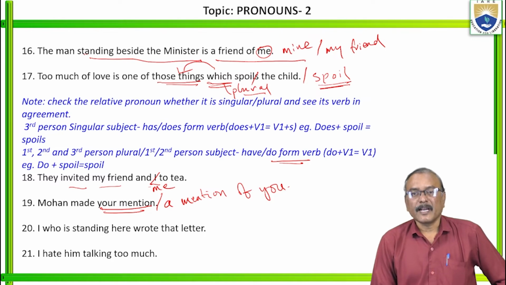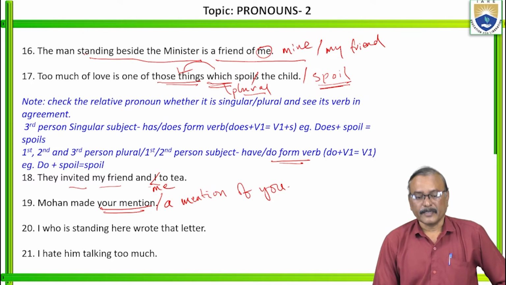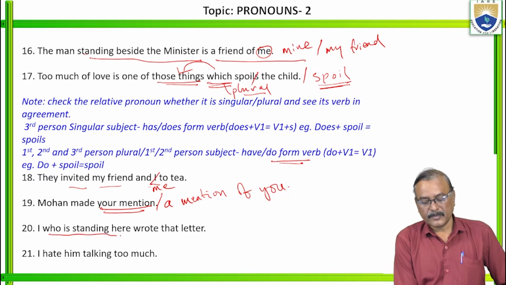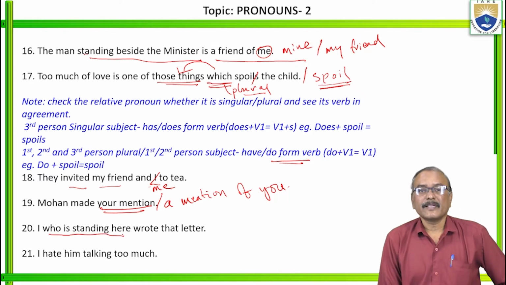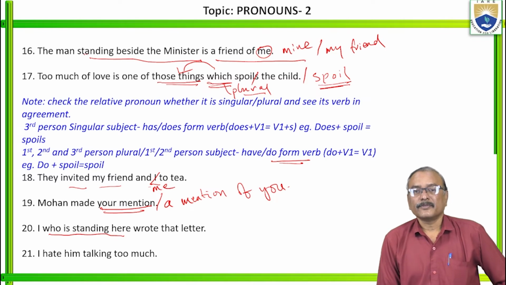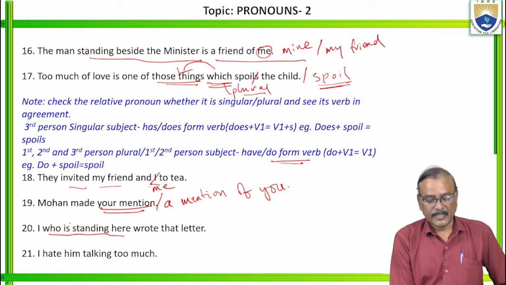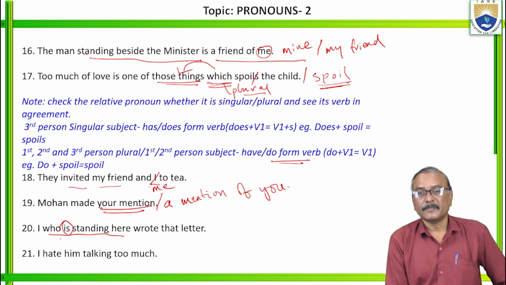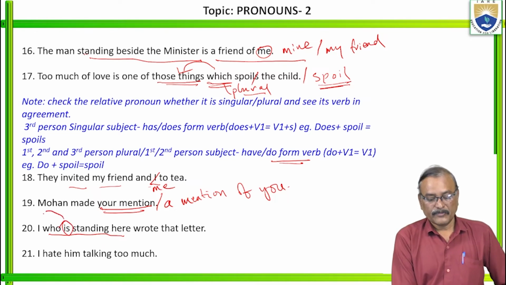I, who is standing here, wrote that letter. Here, this is also here, remember that. I wrote that letter. That is the actual sentence. So, who is I? Who is standing here? So here, this verb should agree with this one.